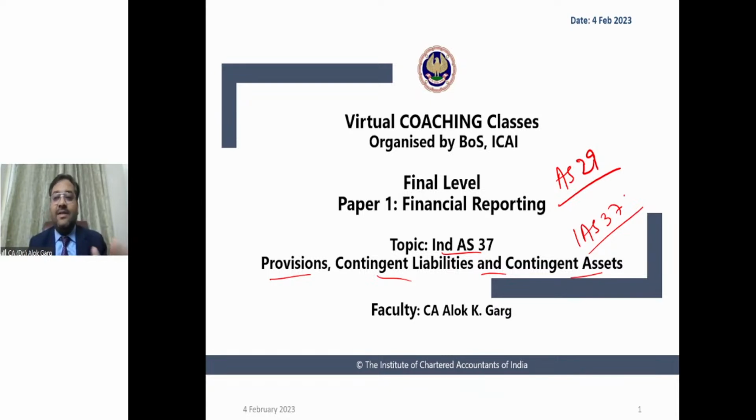So these are the three standards available as of today. Ind AS 37 is the curriculum of the CA Final FR paper. IAS 37, which is an IFRS standard, a global standard, is the curriculum of the GFRS paper. And AS 29, which we have already read in our CA Intermediate or IPCC. Right?